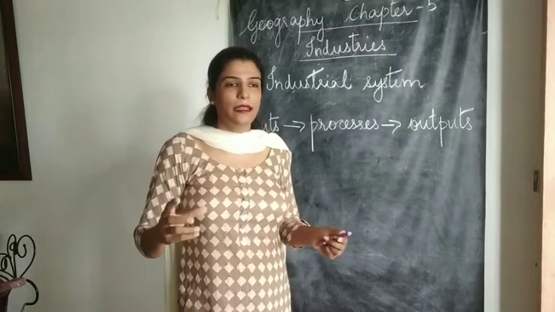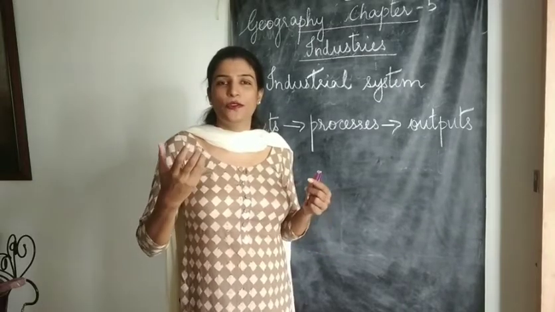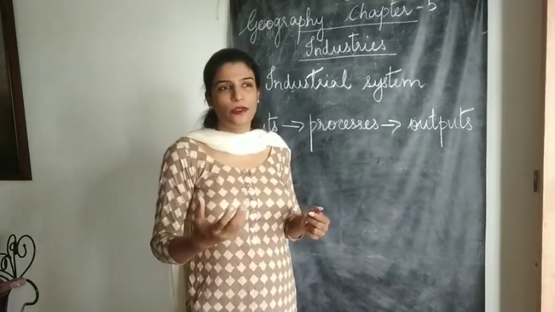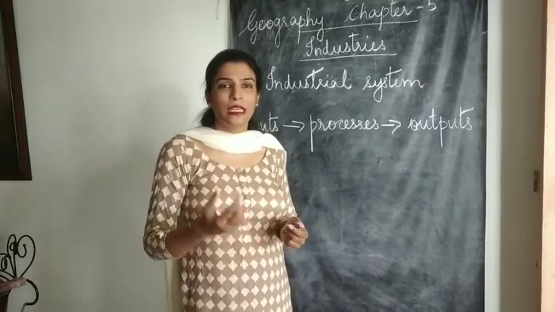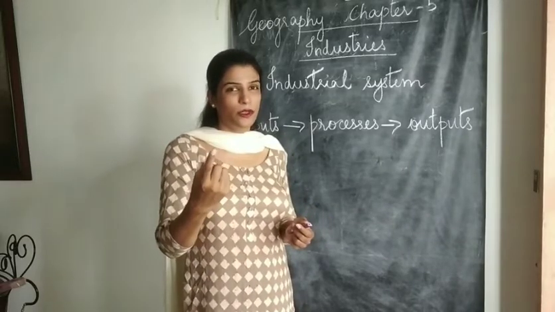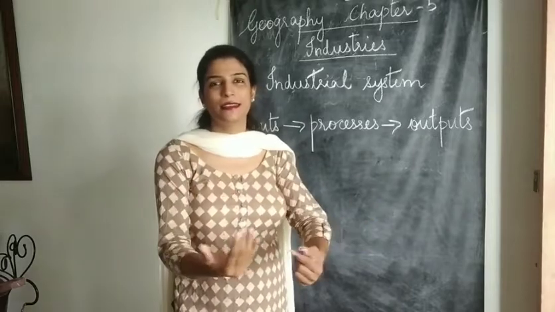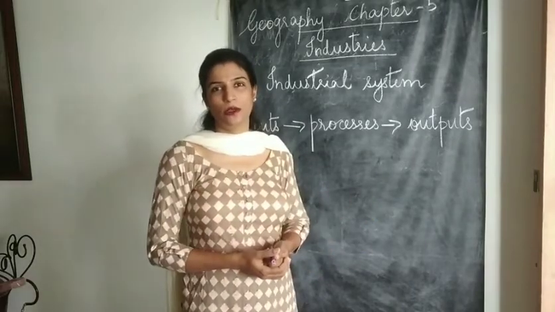Why? Because then the availability of transportation and resources will increase, because it is not about one industry, it's about many industries in that particular area.